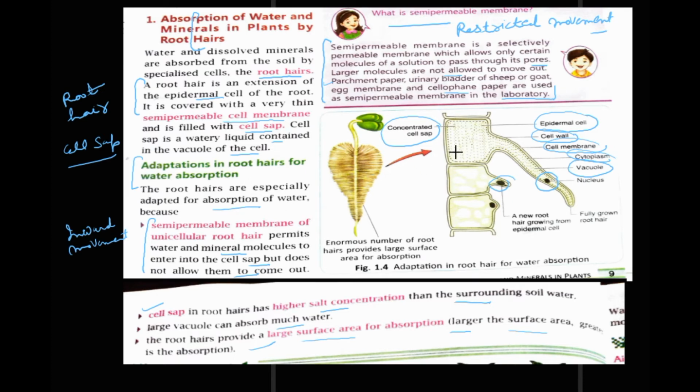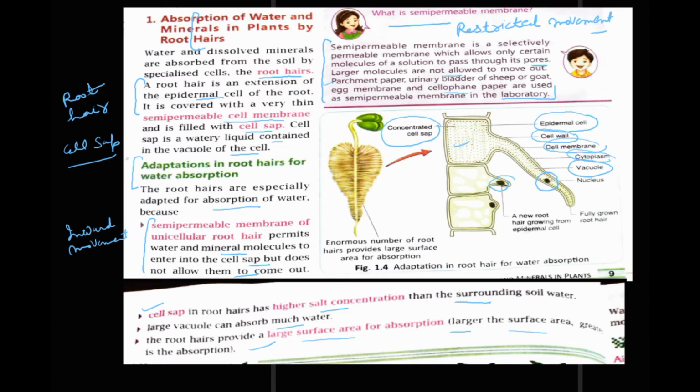Cell sap in root hair has higher concentration than the surrounding soil water, so it is very helpful for the growth of the plant.